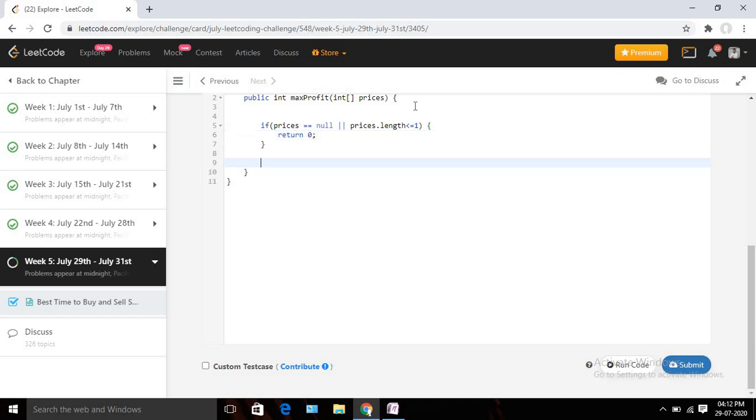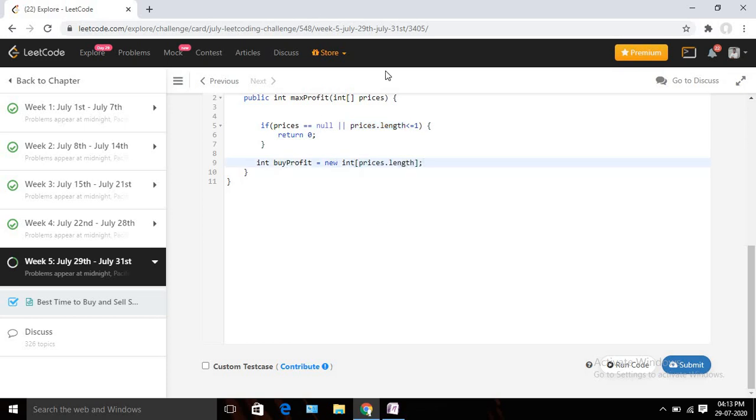So now what I need to do, as I said, I am going to take 2 arrays. One is buy profit. In this array, I am going to keep tracking my buy profit for each day, and its size will be obviously int. Its size will be prices.length, right? So that will be the size of that array.